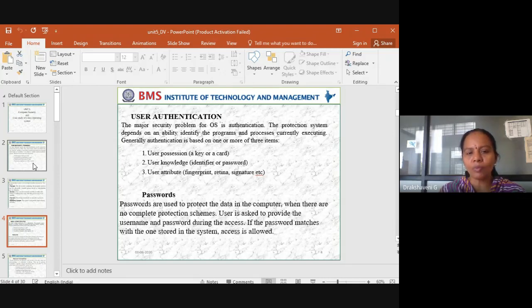If I give a wrong password, it will not enter the next screen and it will give us some chances. It may say that you can try for one or two trials. Even after two trials, if I am not giving the correct password, then it will be blocked. In the same case, you can take your ATM cards. How many trials can you do with your PIN number? Suppose someone wants to use my ATM card.